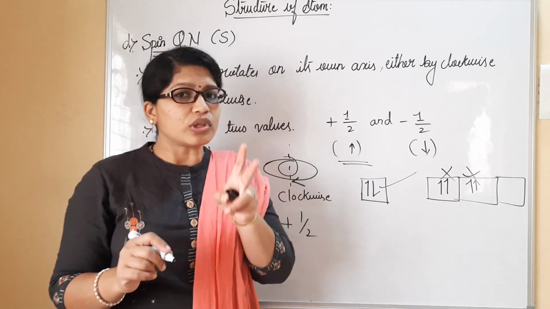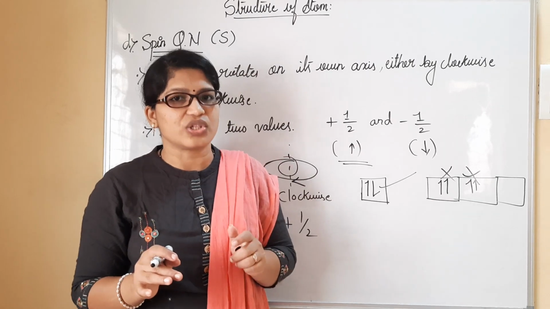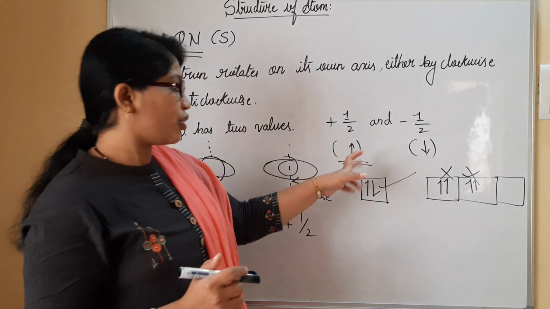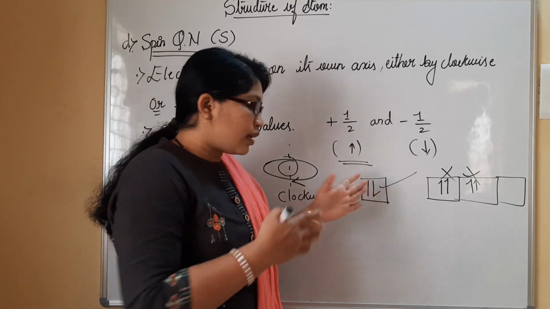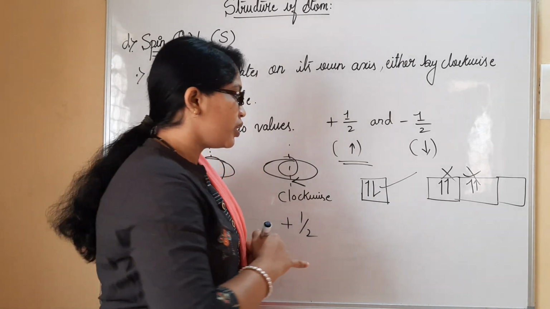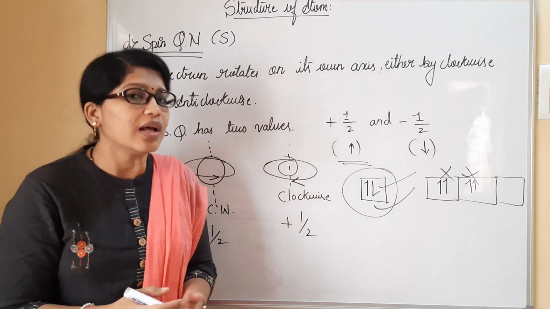If you write both clockwise or both anti-clockwise, the repulsion is higher and no existence is going to take place. We have to represent the rotation of electrons, one as an upward arrow and the other one as a downward arrow. This is the only accepted denotation of representing the electrons.